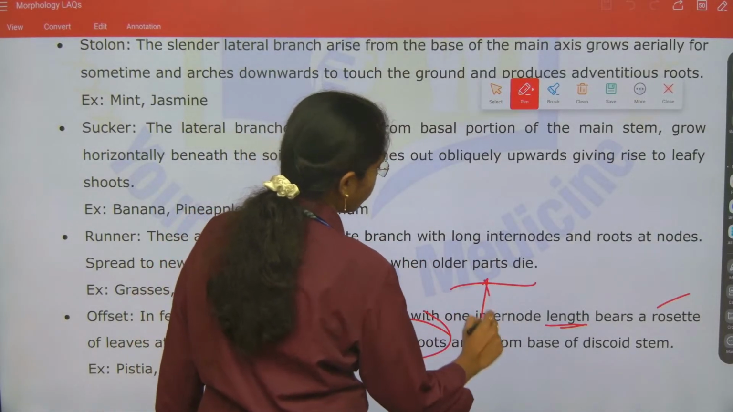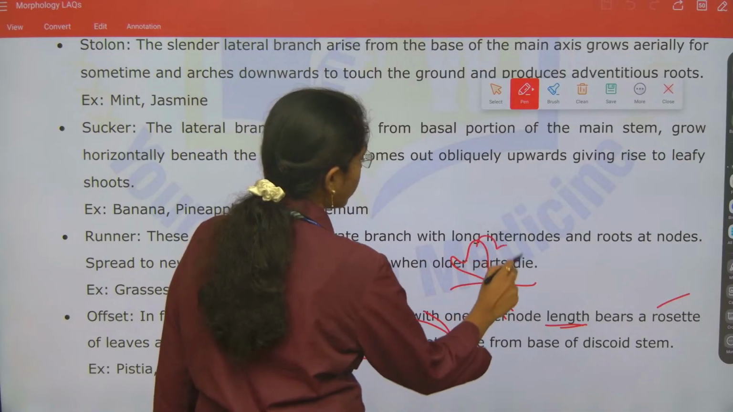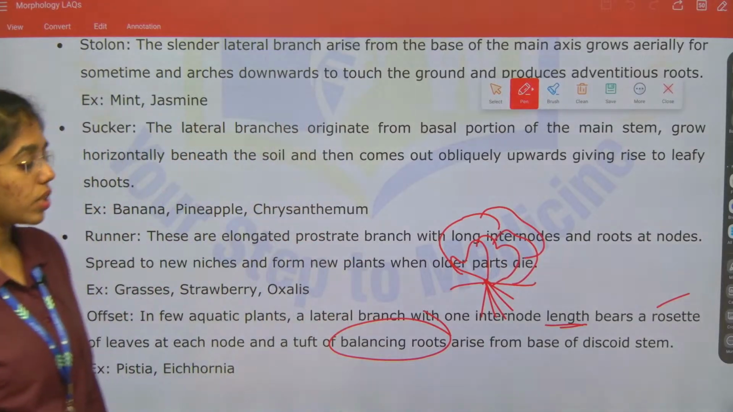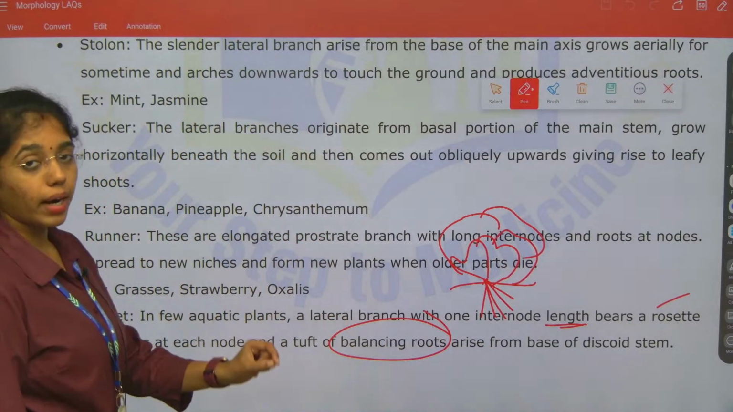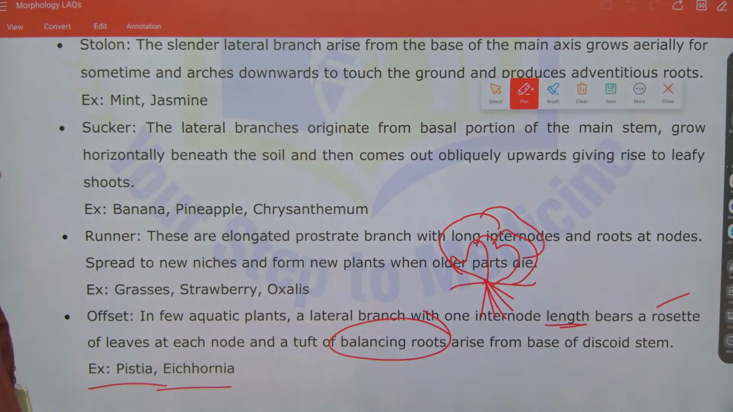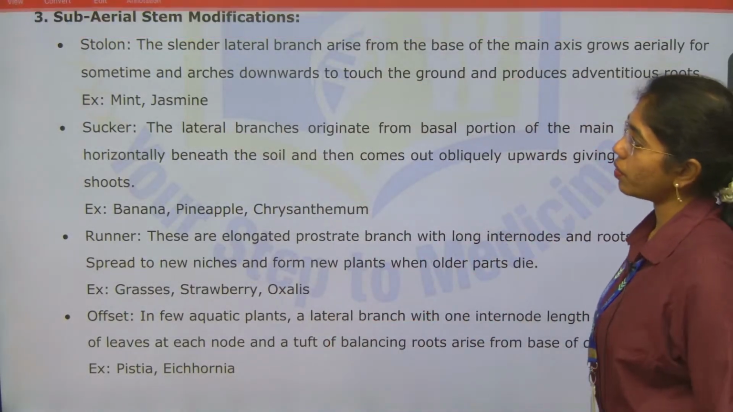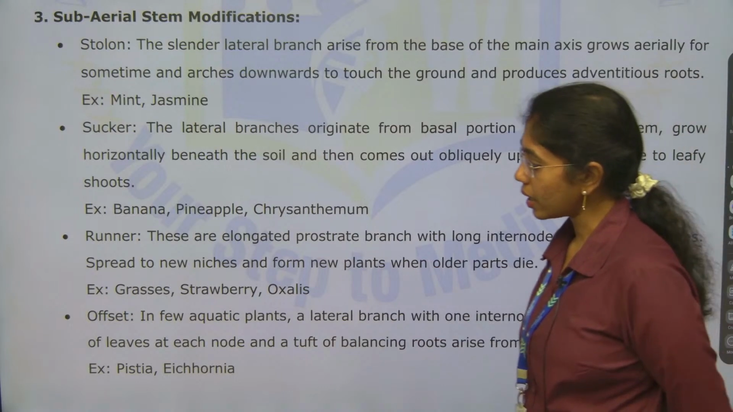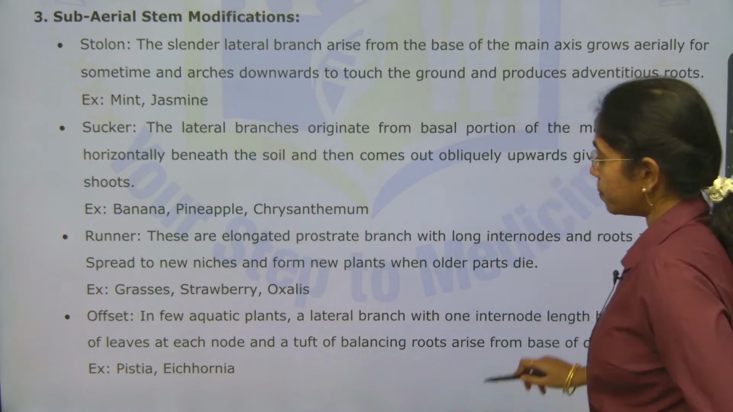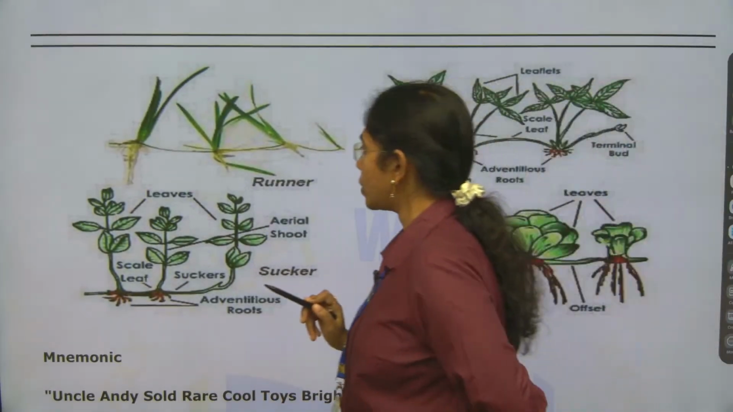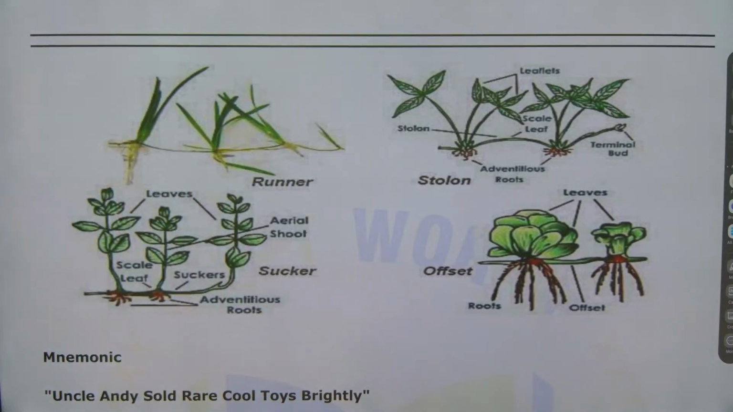At each node there will be a rosette of leaves and a tuft of balancing roots, with just one internodal length. Examples include Pistia and Eichhornia. So what are the subaerial stem modifications? Stolon, sucker, runner and offset. These are the diagrams that you have to mention.